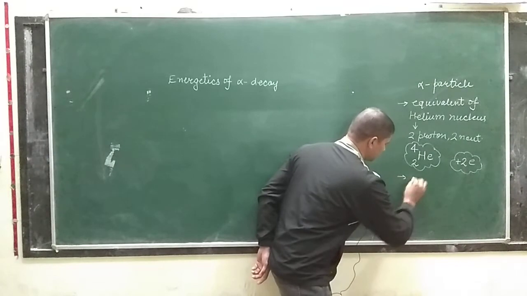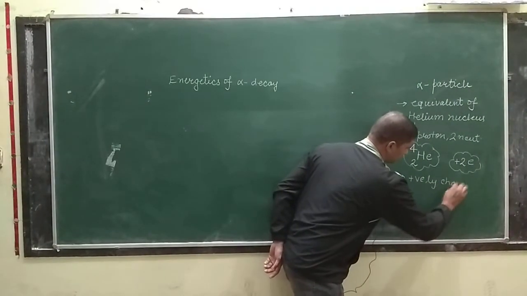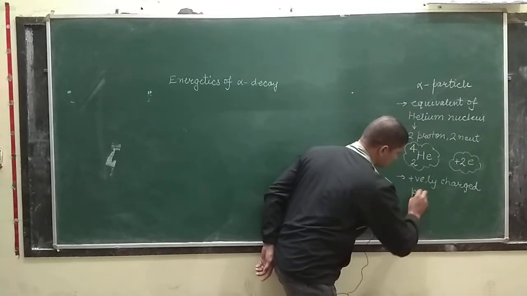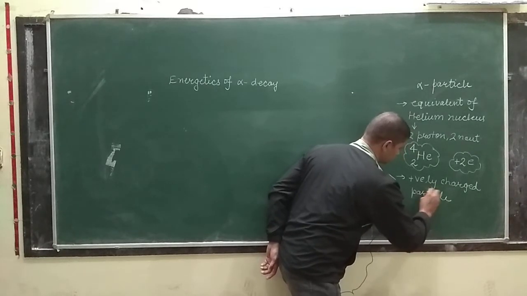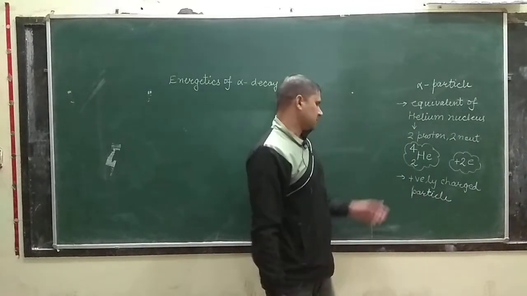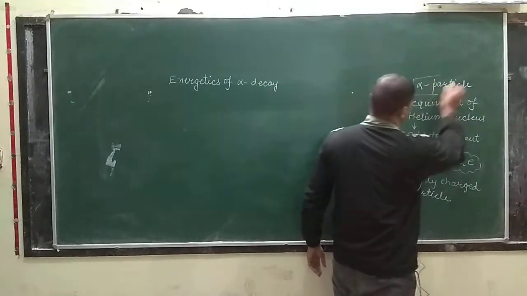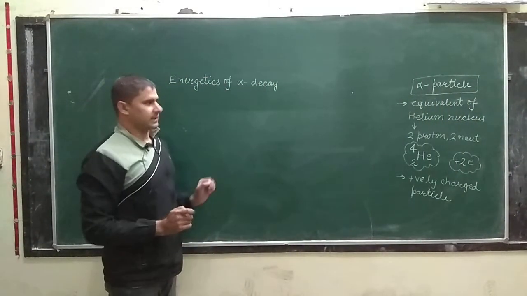I will write here, this is a positively charged particle. Now come to this point, alpha particle.